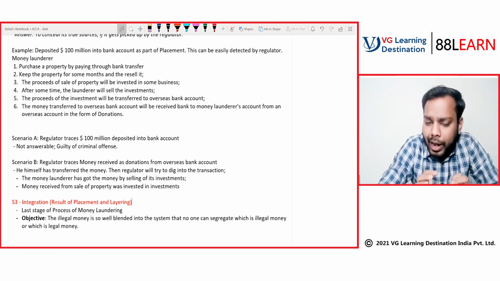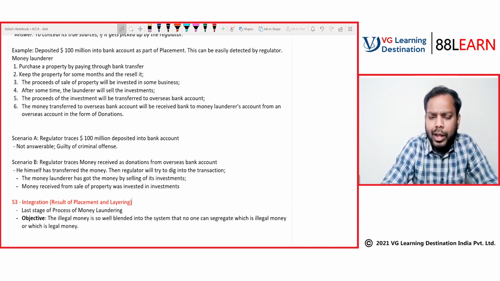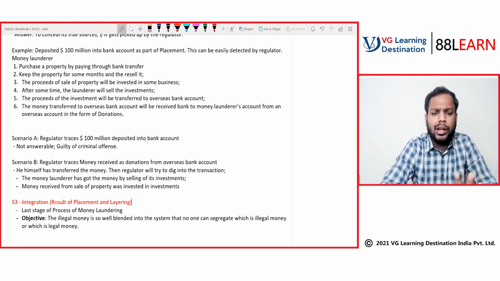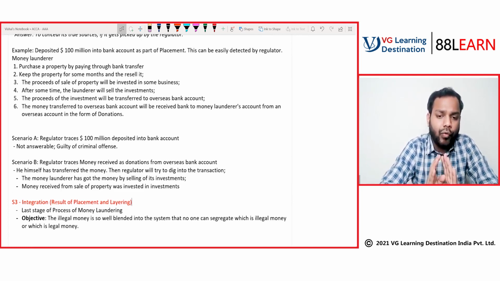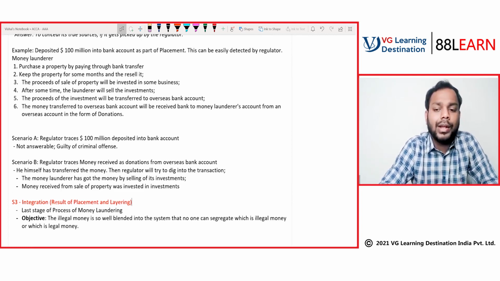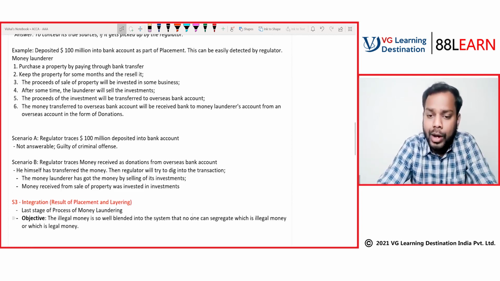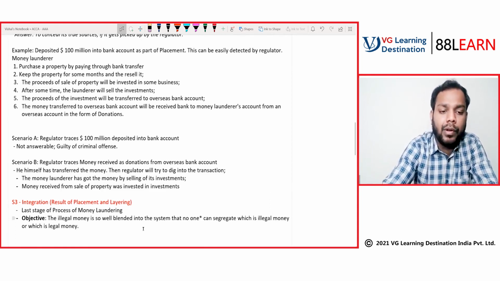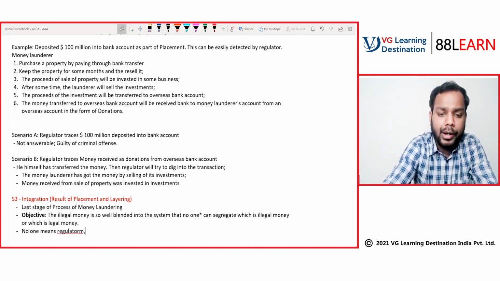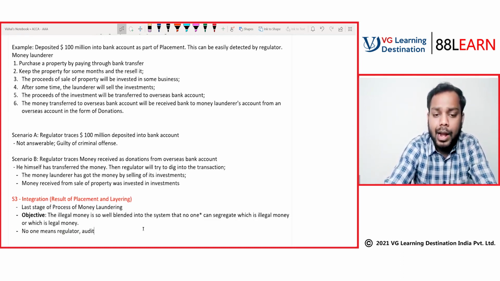So we have done the layering in such a manner that the illegal money is so well blended into the system that no one can segregate it. No one means no one: the regulator, the auditor, and the money launderer himself.